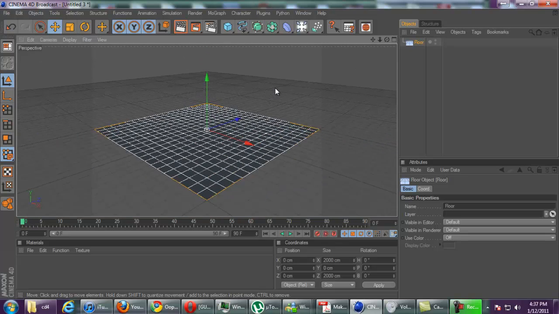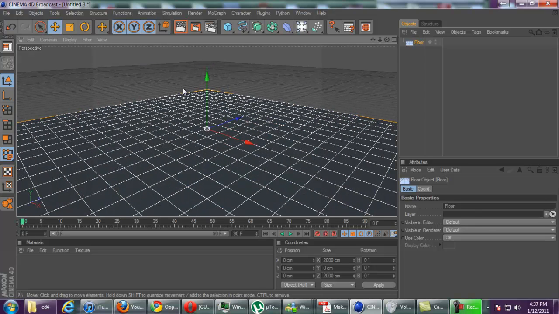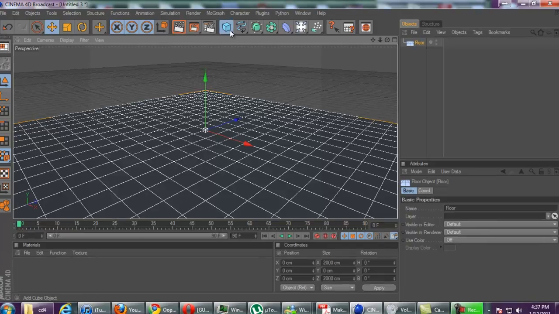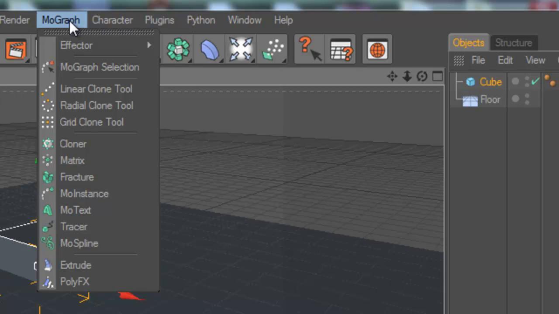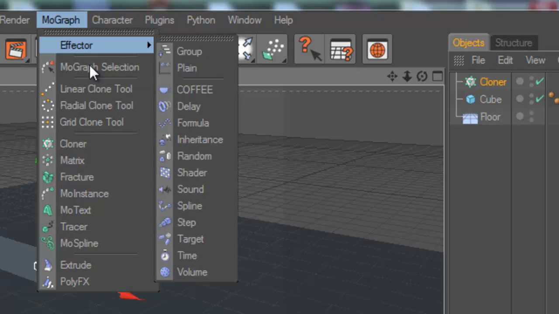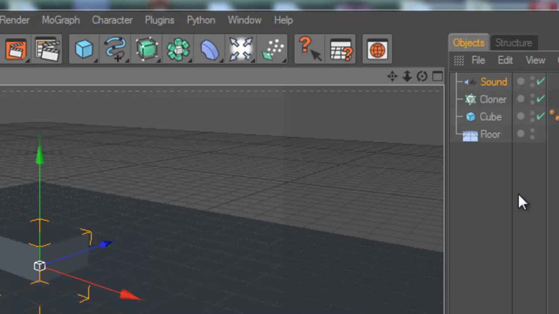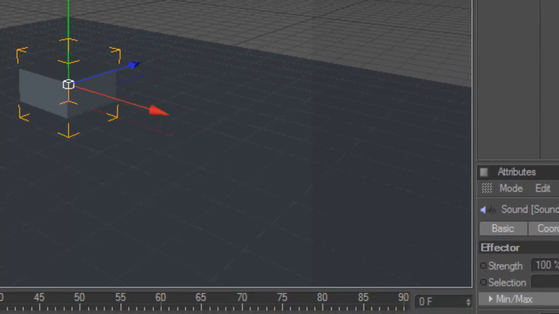As you have a floor, it takes up one square, well, 4 squares in this grid. Then after you add the floor, you're going to want to add a cube. Now you want to go to the top, click on MoGraph, and click on Cloner. Now go back to the top, go to MoGraph, go to Effector, go to Sound. This is everything you're going to need to do the sound effector. Okay. Whoa. I don't want to grab that. I want to grab the cube.